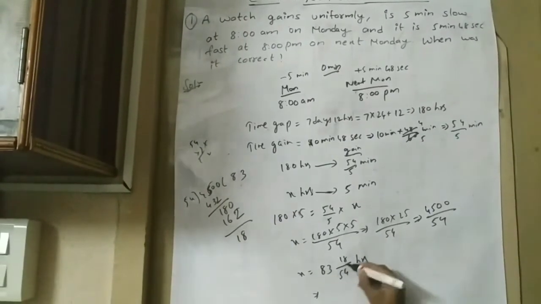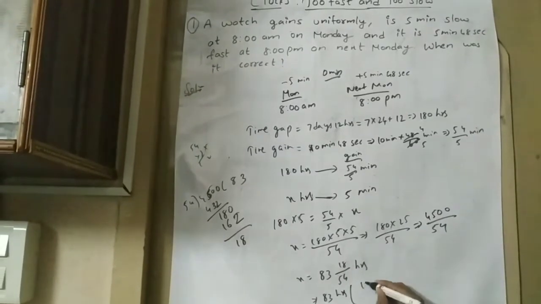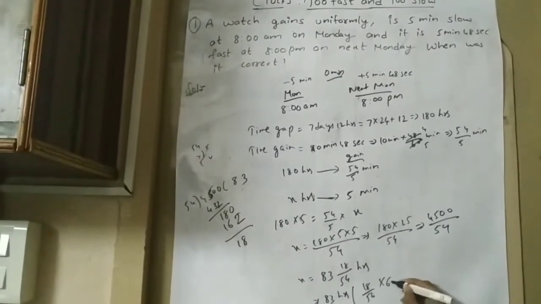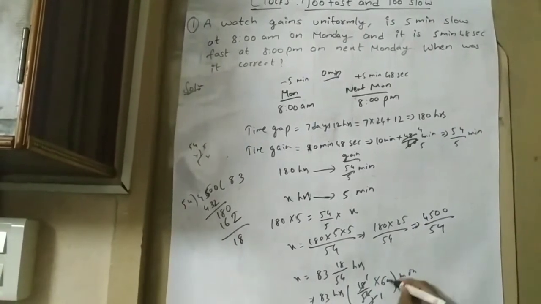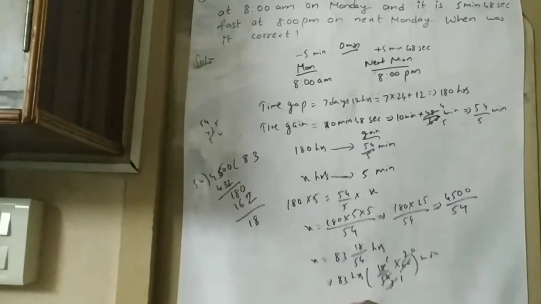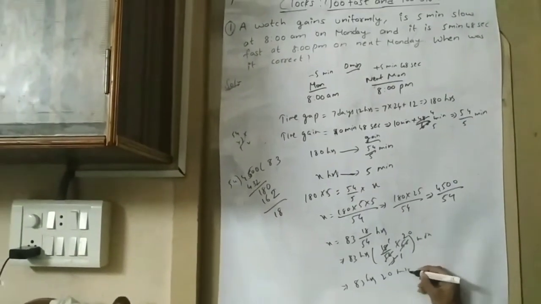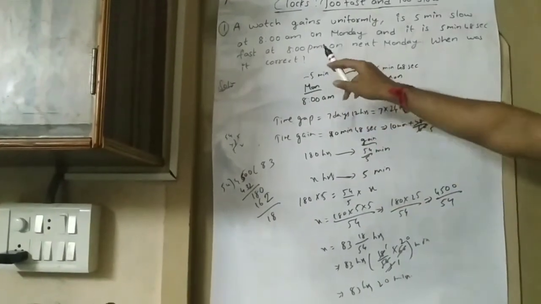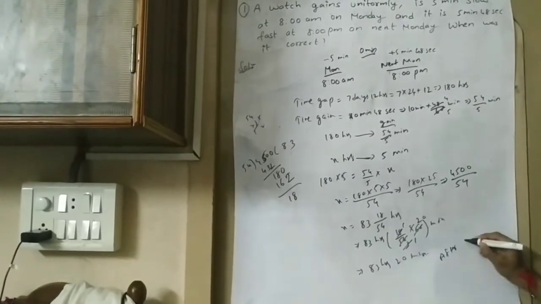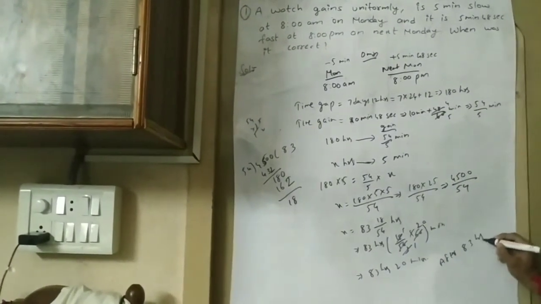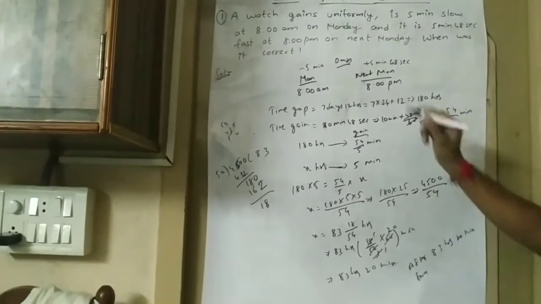Convert 18 by 54 hours into minutes. That is 83 hours plus 18 by 54 into 60 minutes. 18 ones are 18, 18 threes are 54, so 3 ones and 3 twenties. So that is equal to 83 hours 20 minutes. So after 83 hours 20 minutes from Monday 8 a.m.